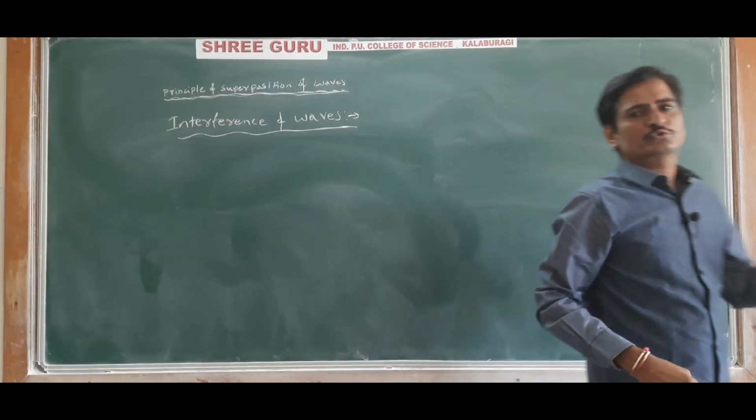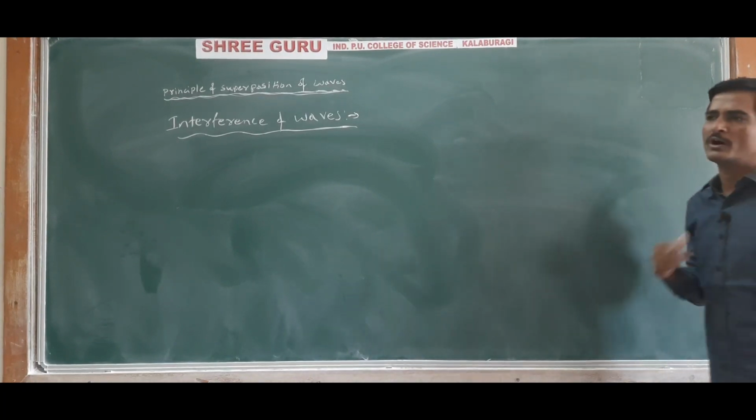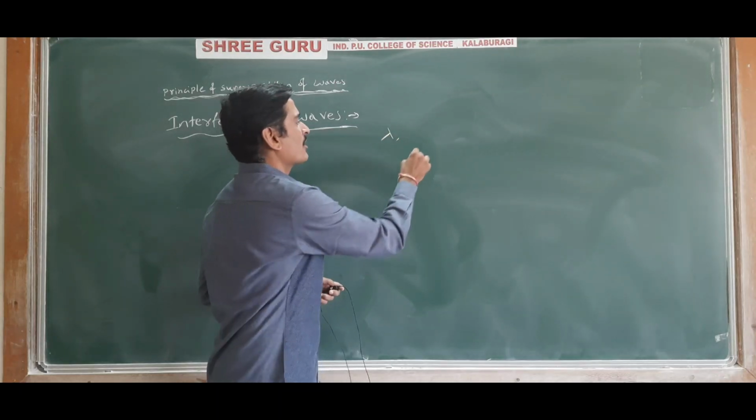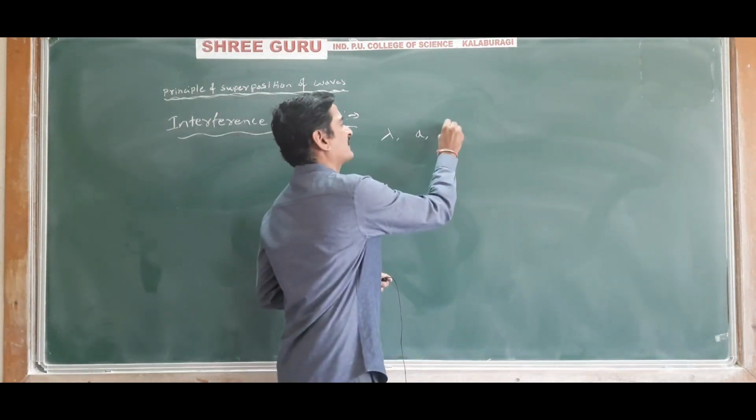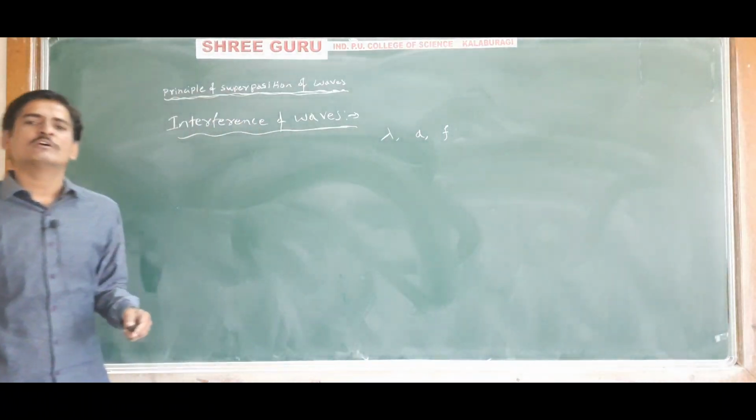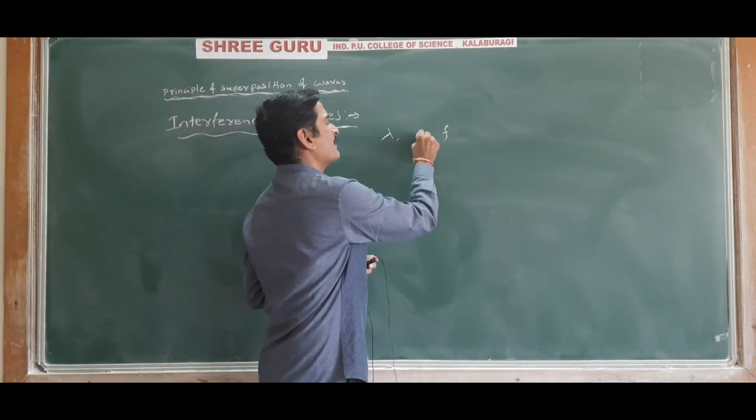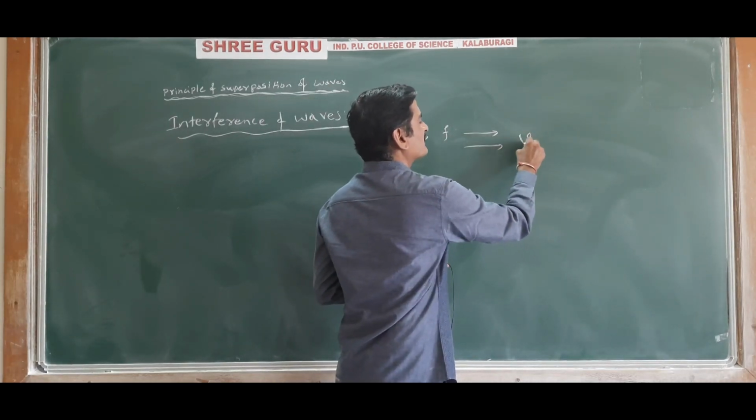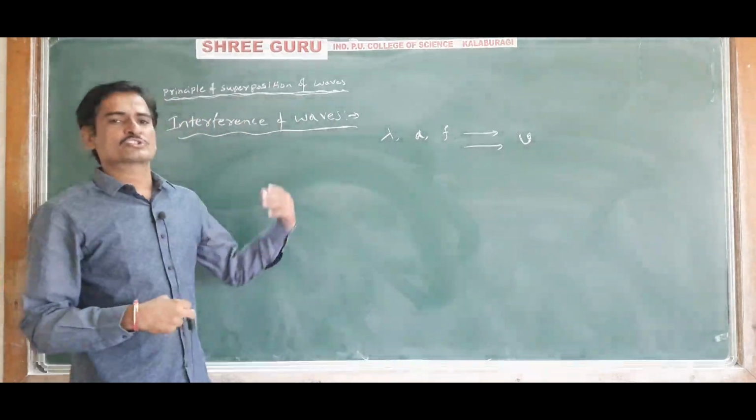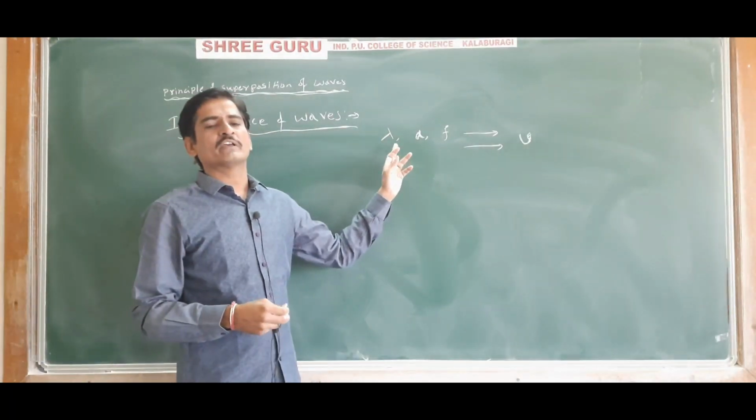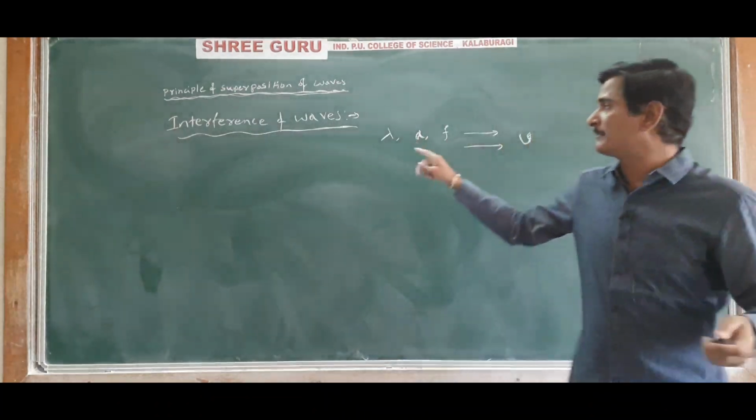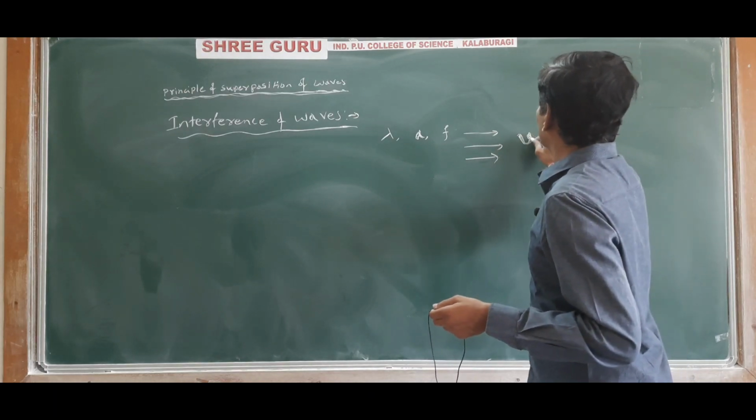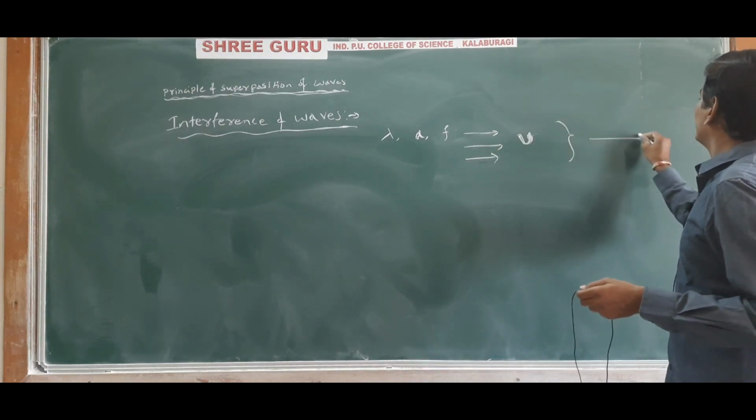The superposition of two or more waves having the same wavelength, same amplitude and same frequency, traveling in the same direction with the same speed. The superposition or overlapping of two or more such waves will give rise to a resultant third wave.